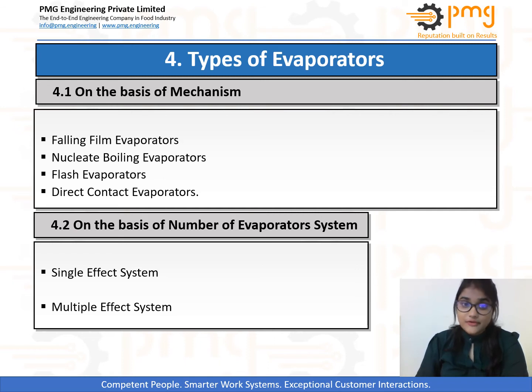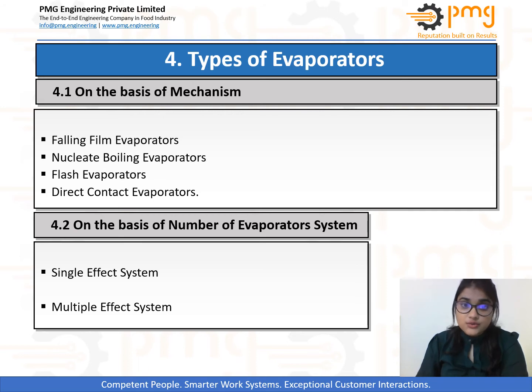In falling film evaporators, evaporation takes place from the film interface with no nucleate boiling at the wall, whereas in the nucleate boiling evaporators, boiling occurs over part or all of the heat transfer surface. And the second basis of classification is the number of evaporators which are used in the system for achieving evaporation. Evaporators may operate as a single unit or work in series.